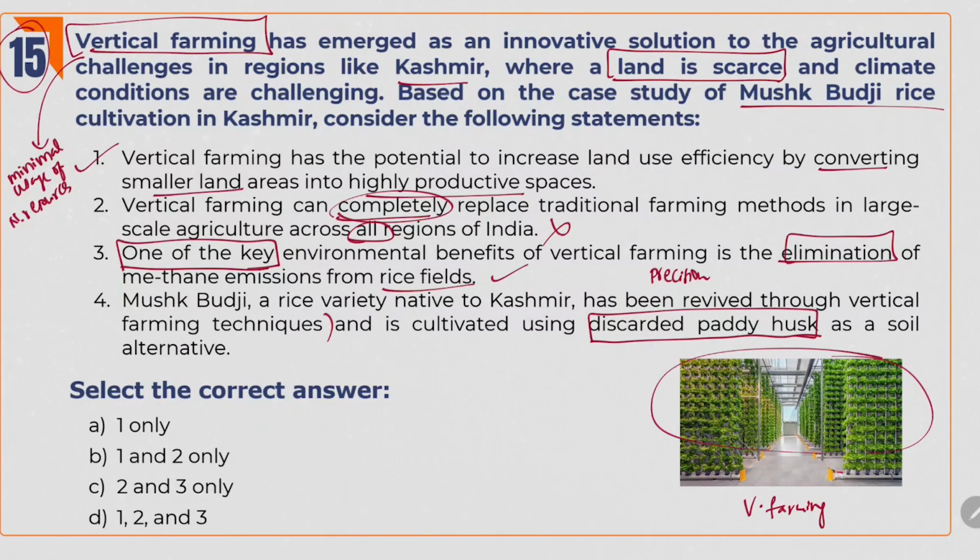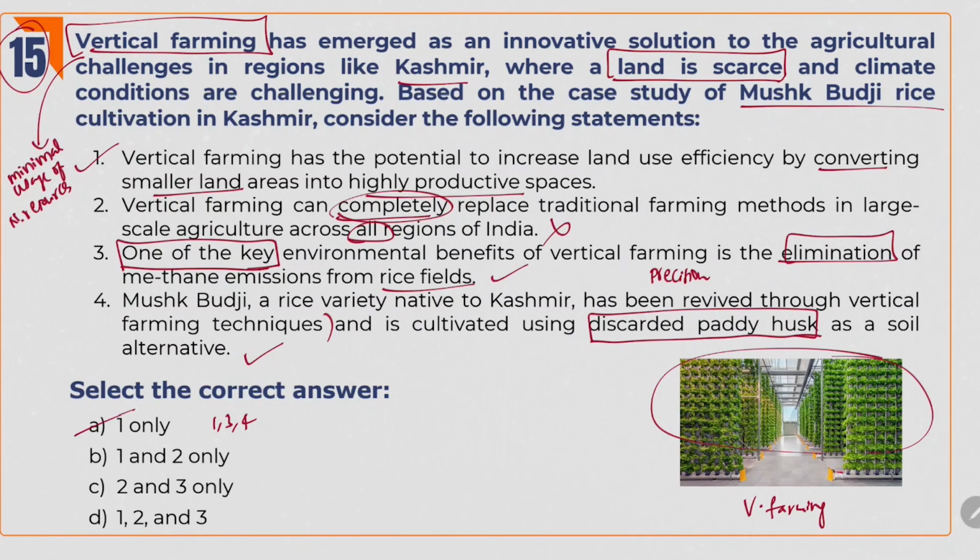And cultivating using discarded paddy husk, if we don't know, we don't know. If we know, we know. This is a fact-based statement, based on your knowledge. And yes, they use discarded paddy husk as an alternative to soil. Option 4 is right. So answer is 1, 2. Here some typing mistake happened. Here the answer is 1, 3 and 4.